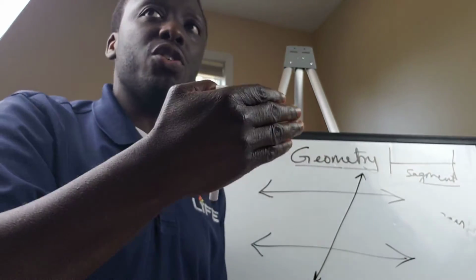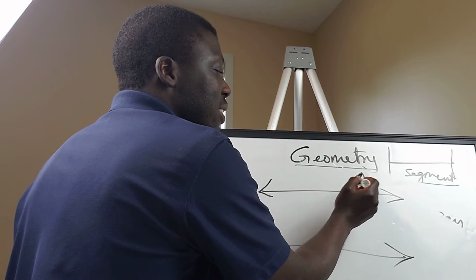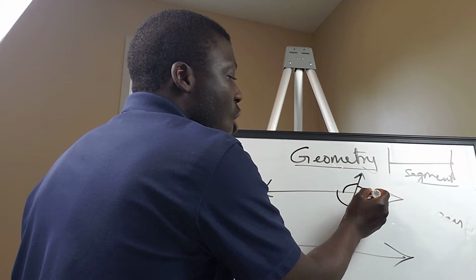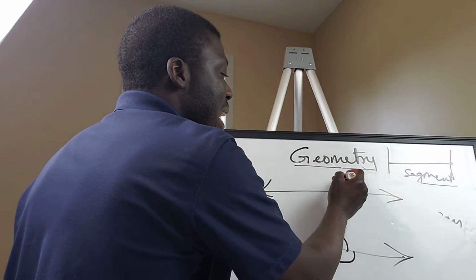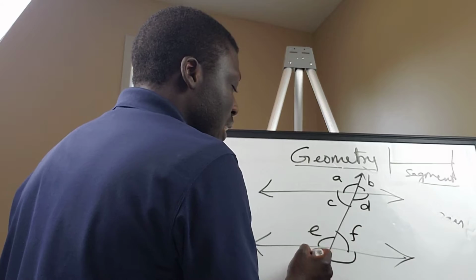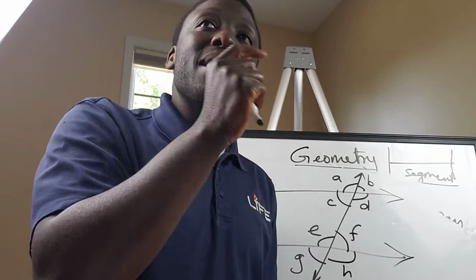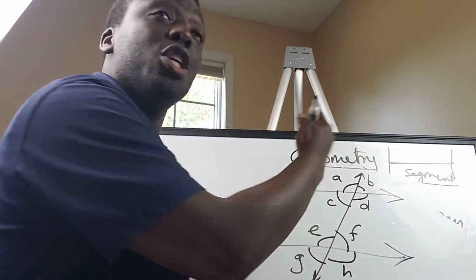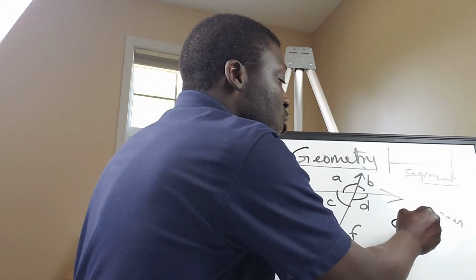That's called a transversal. The moment you draw a transversal, it creates a situation where we now have all these angles. We have A, B, C, D, E, F, G, and H. If I label them with those letters, that means these angles have relationships to one another. A has a relationship to D. They're actually equal.